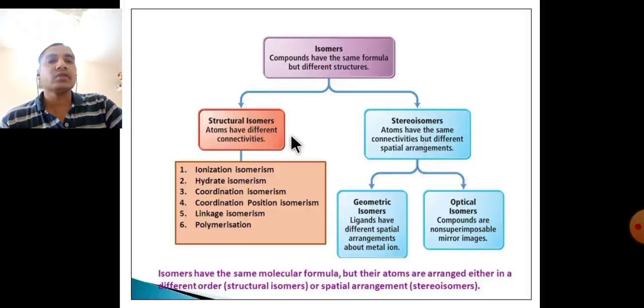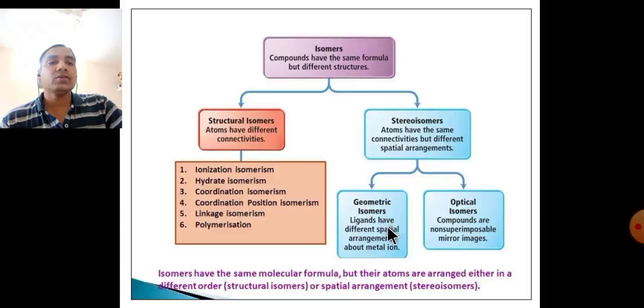Structural isomers are divided into 6 types: ionization isomer, hydrate isomer, coordination isomer, coordinate position isomer, linkage isomer, and polymerization isomer. Stereoisomers are divided into geometric isomers and optical isomers.